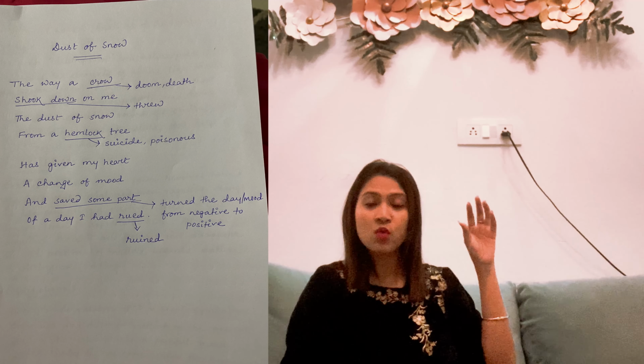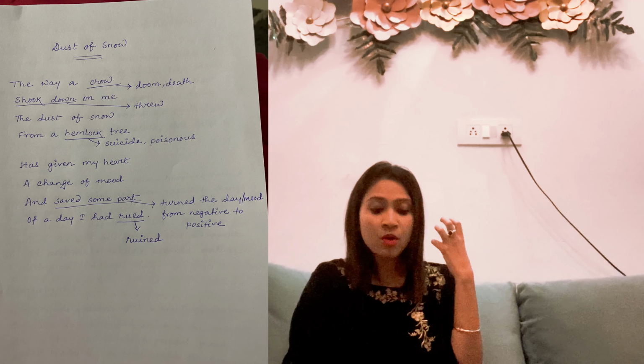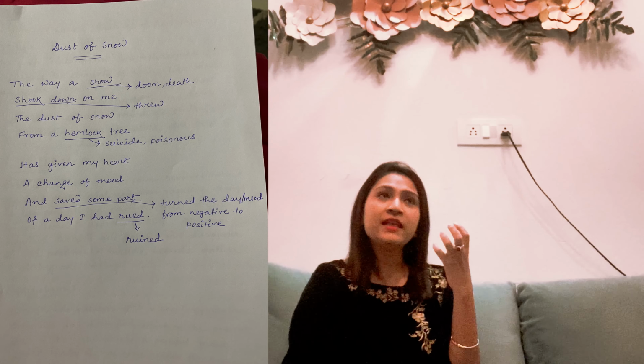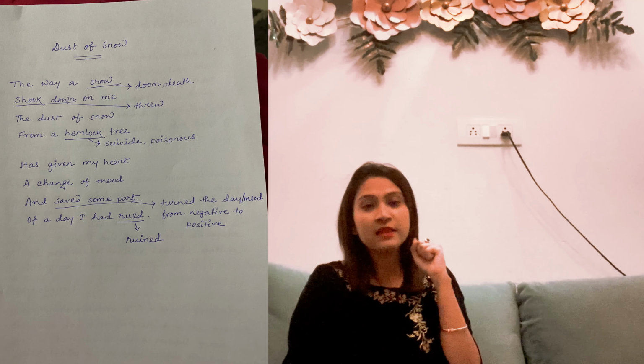A crow was sitting on the hemlock tree, and when the poet passed by or he stood under the tree, the crow suddenly shook down some dust of snow, and those dust of snow fell on the head or the shoulder of the poet. And that feeling somehow had given his heart a change of mood from negative to positive. And he said that that feeling, that upliftment of the happy mood somehow saved the rest of the part of his day.